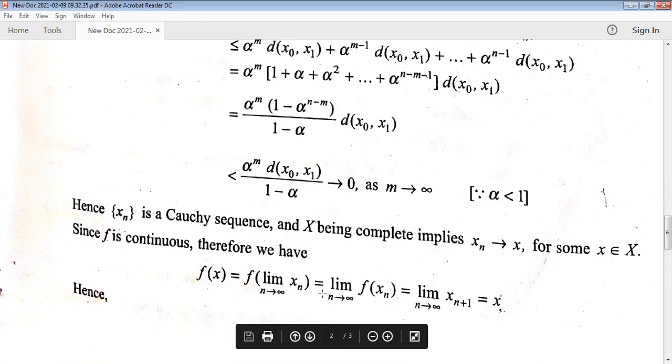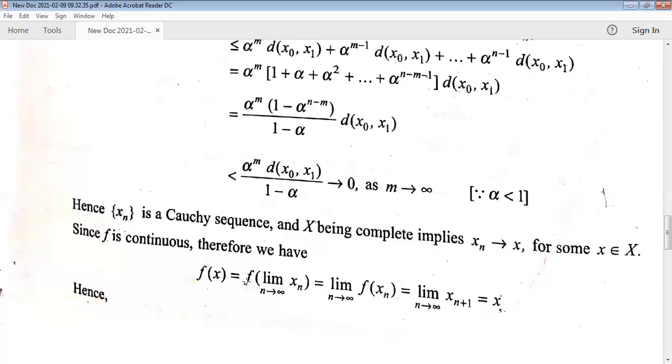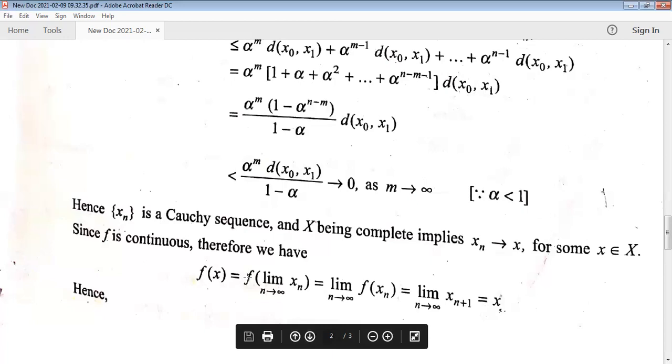So if the function is continuous, then we can interchange this, we can write this f in the limit only if the function is continuous. Otherwise, we cannot write. But if the function is continuous, that's why I write this f in the limit. So f of limit of xn is equal to limit of f of xn.